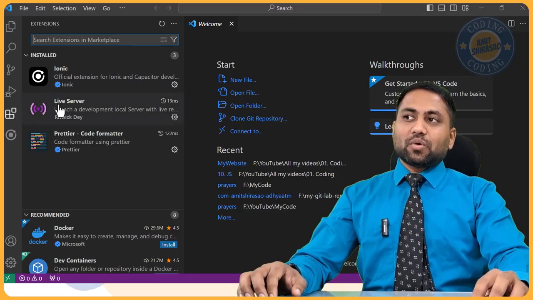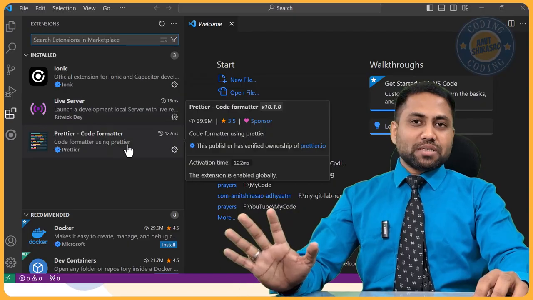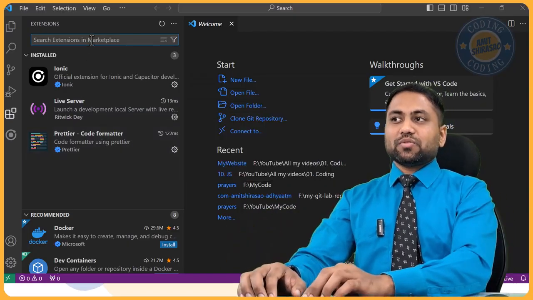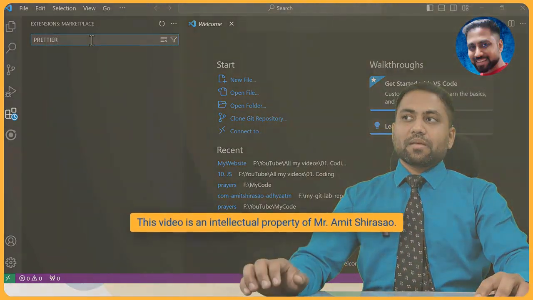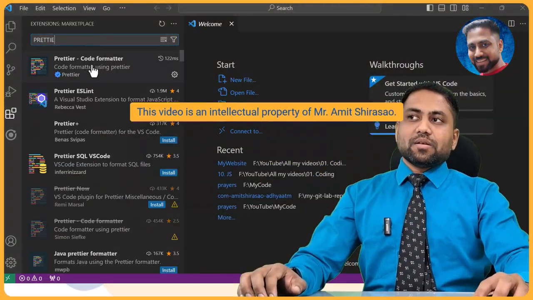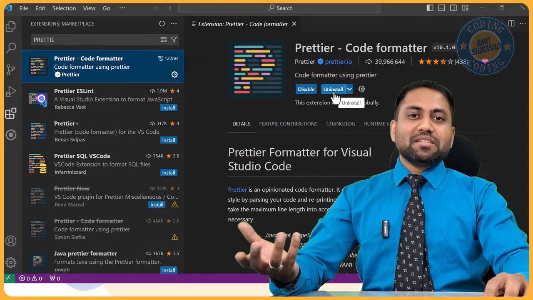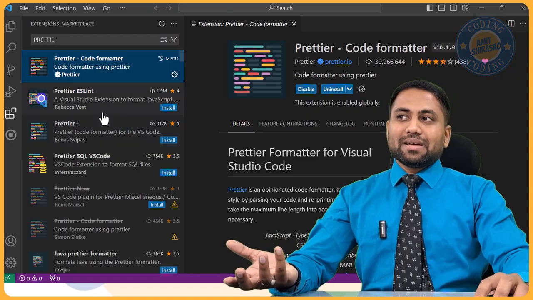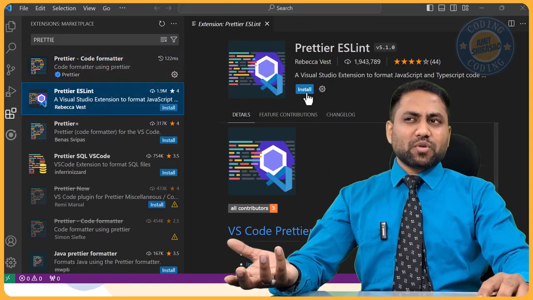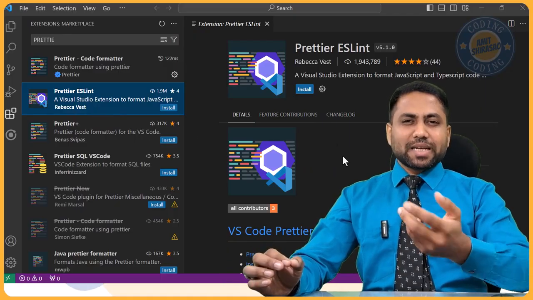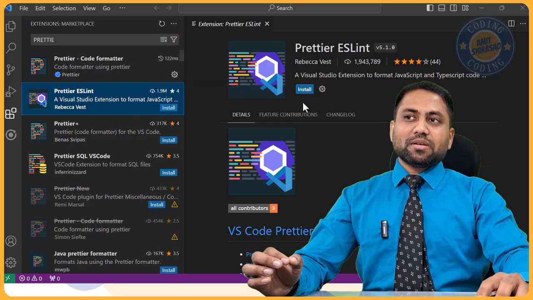Here I have already installed Ionic, Live Server and Prettier. If you haven't installed it, then you can just search for it. Let us say Prettier. You will get it. Over here you will see the install button. I'm seeing the uninstall button because it's already installed. For example, let us see Prettier ESLint. This is for linting. Linting means basically finding syntactical errors and all. So if you want to install something like this, there is an install button here or here.